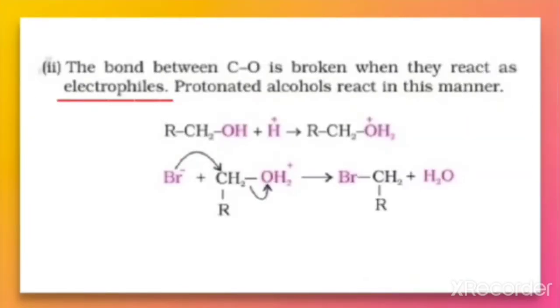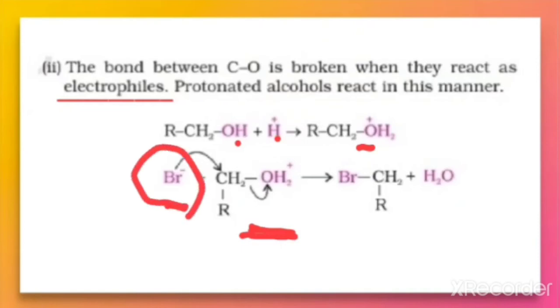Similarly, alcohol plus a proton results in the formation of protonated alcohol. It acts as an electrophile. You can see there is a positive charge on this, therefore it acts as an electrophile. So it easily takes the electrons from the negatively charged species and it results in the formation of a compound by the cleavage of which bond here?